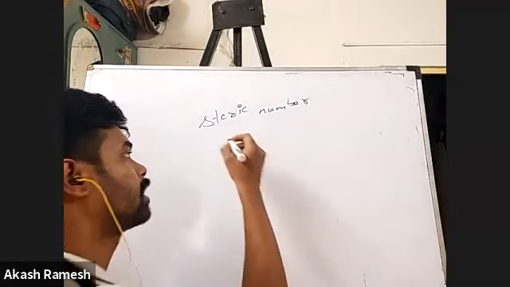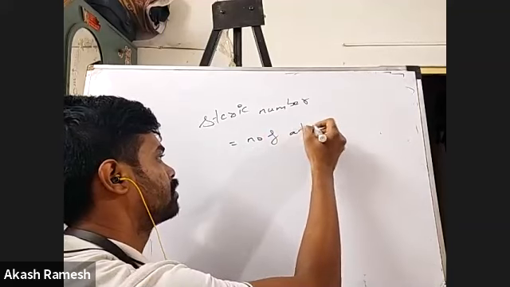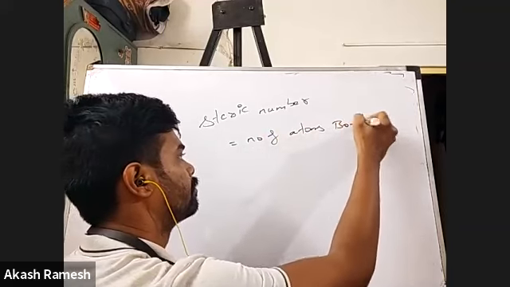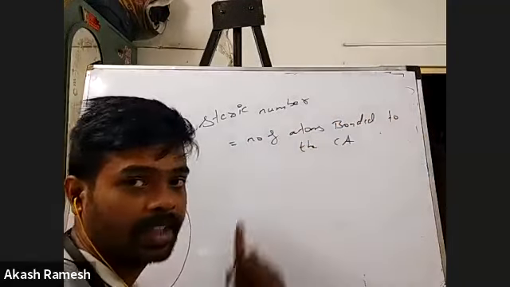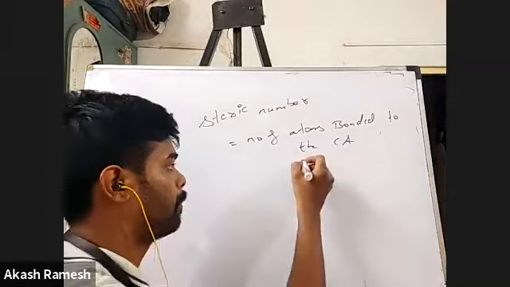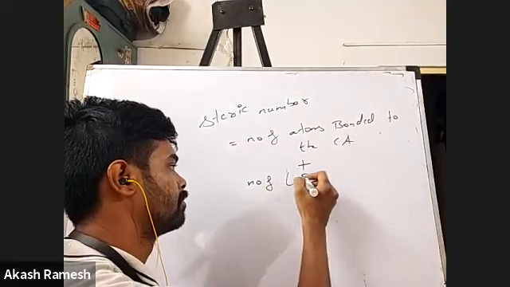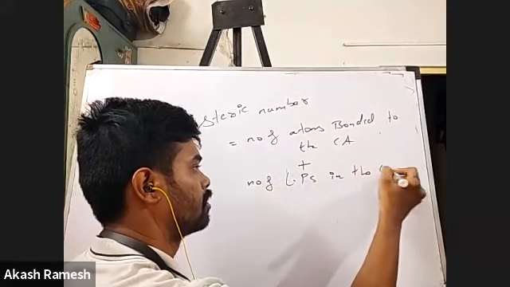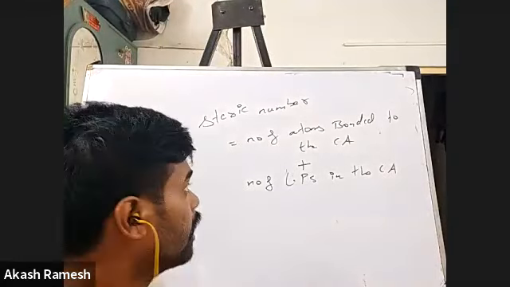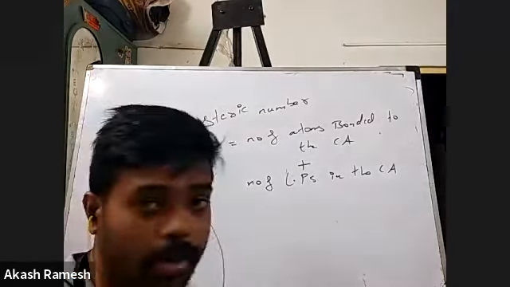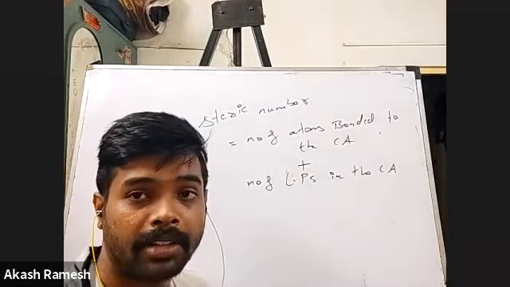The steric number is equal to the number of atoms bonded to the central atom, plus the number of lone pairs in the central atom. Very simple formula, right? Number of atoms bonded to the central atom plus number of lone pairs present in the central atom.